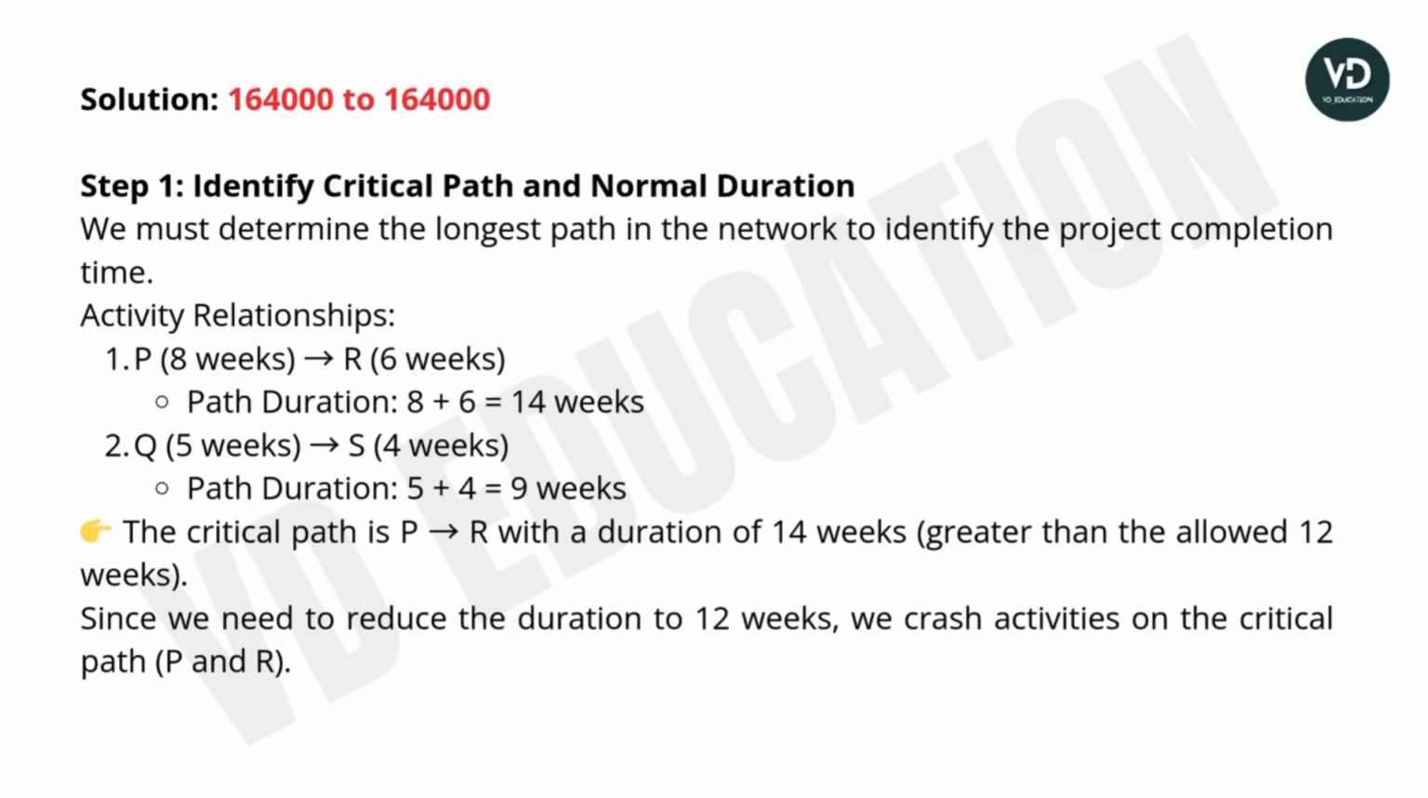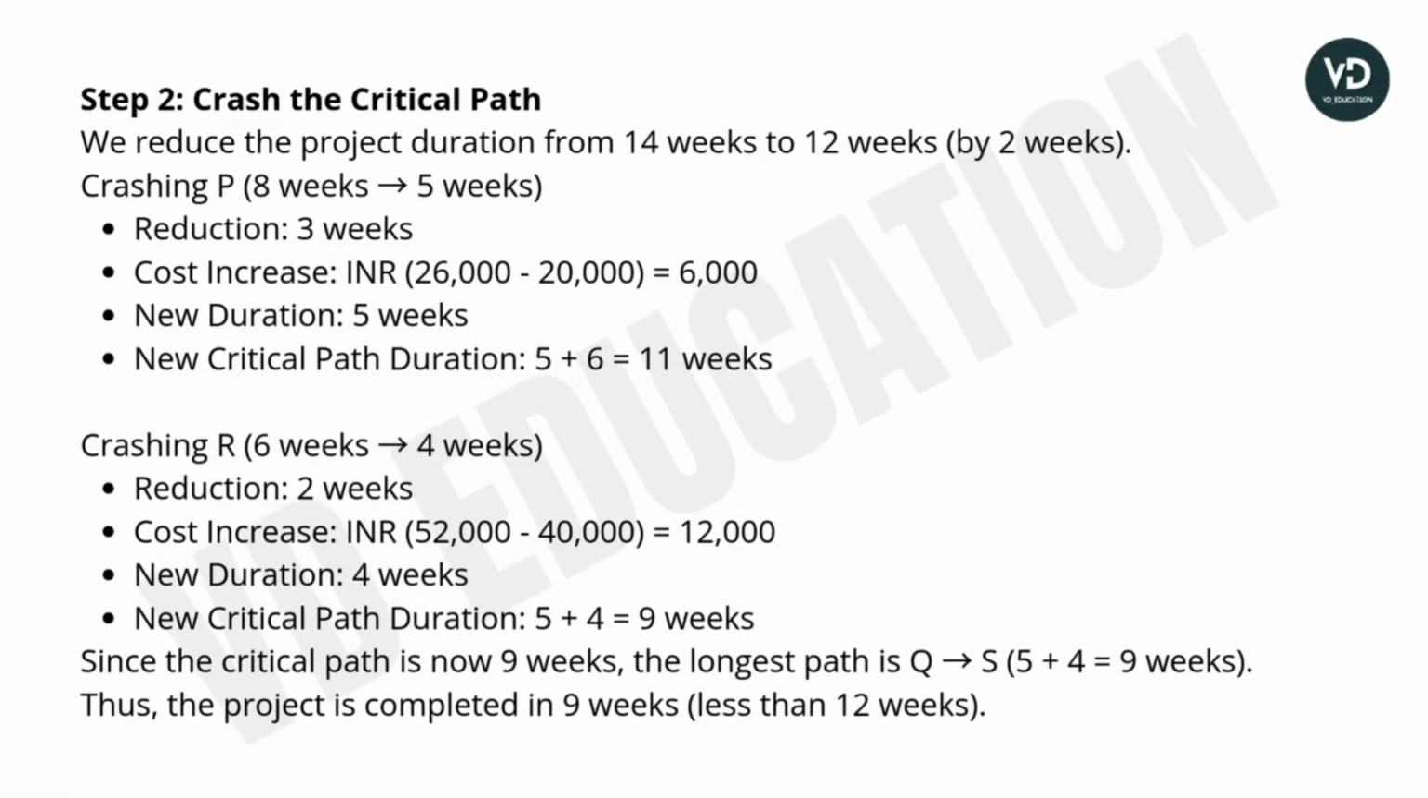Okay. Since we need to reduce the duration to 12 weeks, we crash activities on the critical path, P and R. Step 2. Crash the critical path. We reduce the project duration from 14 weeks to 12 weeks, by 2 weeks. Okay. Crashing P from 8 weeks to 5 weeks. Reduction will be 3 weeks. Cost increase will be 26,000 minus 20,000, that is 6,000. New duration will be 5 weeks. So new critical path duration will be 5 plus 6, that is 11 weeks.